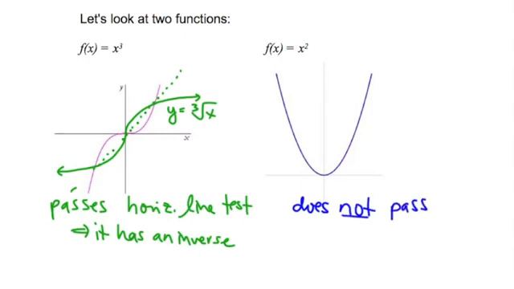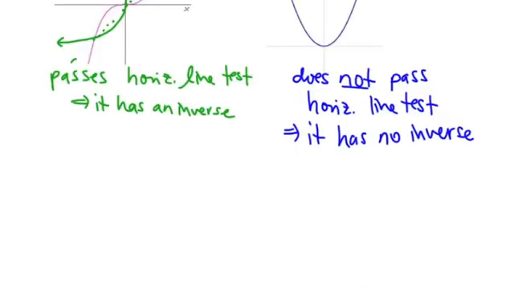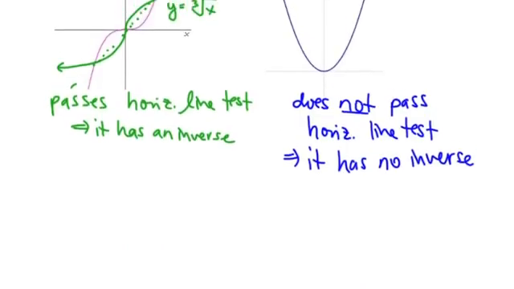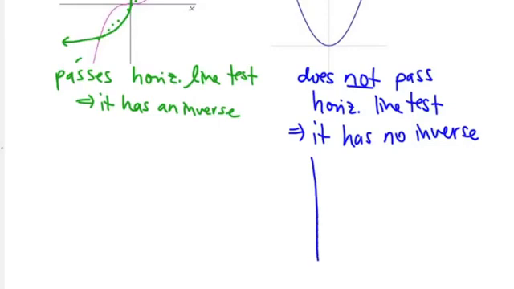It does pass the vertical line test, so it is a function, but it doesn't pass the horizontal line test, which means it has no inverse. And what that means really is that there is no way to undo a square. But if I asked you, how do you undo a square, you'd probably tell me that you take the square root.